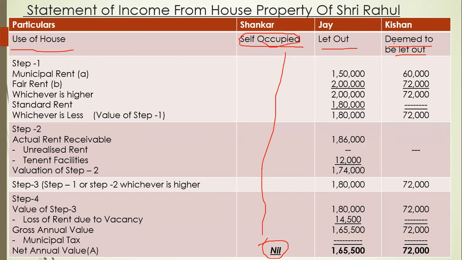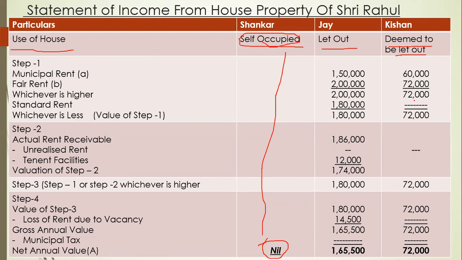So we have to do calculation for Jai and Kishan both. You can calculate individual houses, like we made a statement for Sankar, a different statement for Jai, and a different statement for Kishan also. But here I recommend this method, that we write all three houses together, because the statement is the same, the information is the same. We only have to write down the amounts.